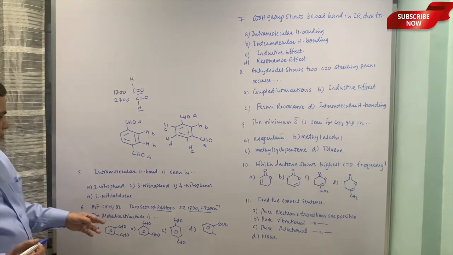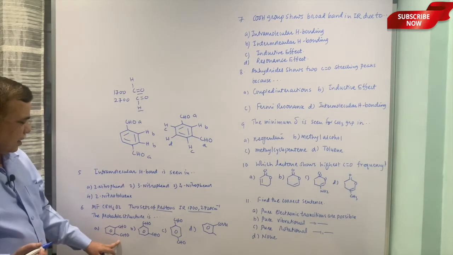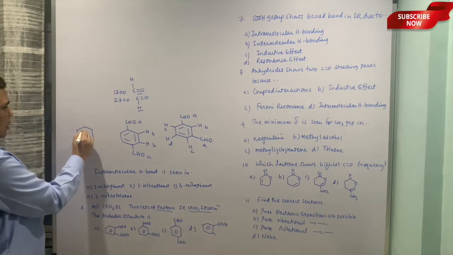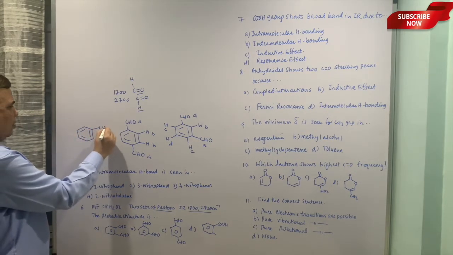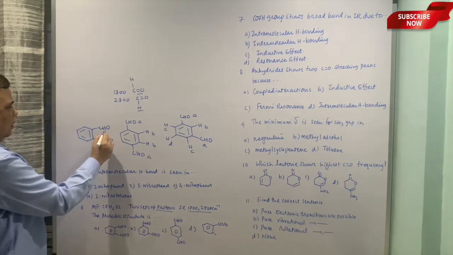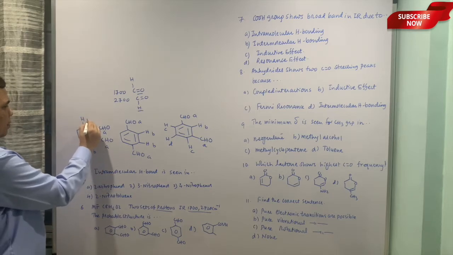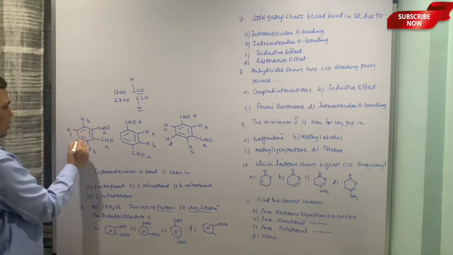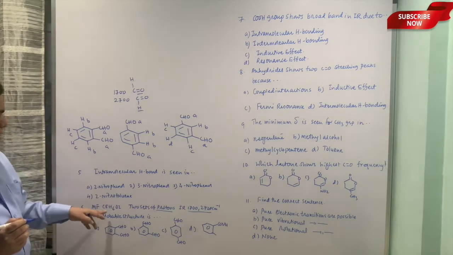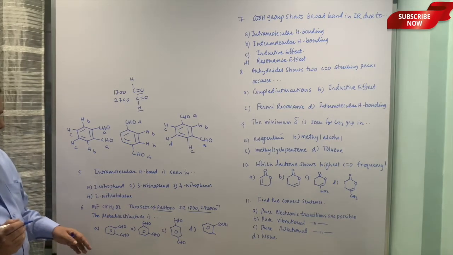So the first option is incorrect, because in the first case also, I will just draw the structure, like how to check. This is A, this is B, and this is C. Even in this case there are 3 sets of proton, although the compound follows this formula and satisfies the IR requirement.